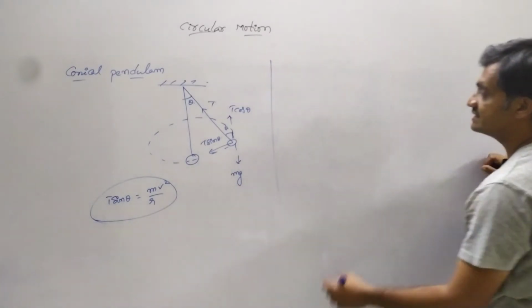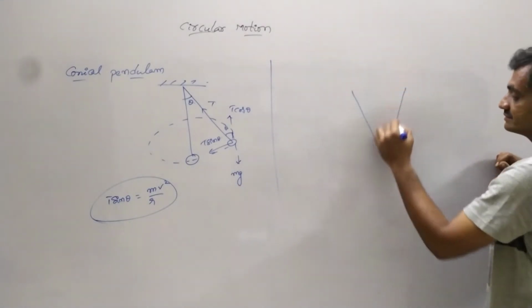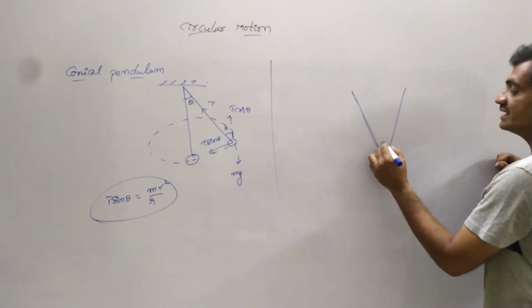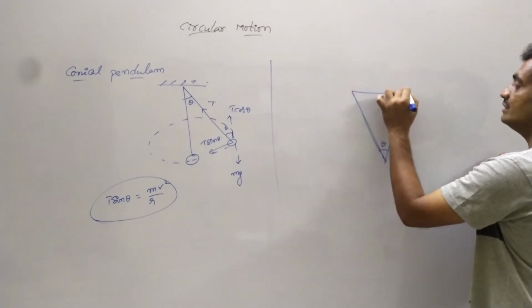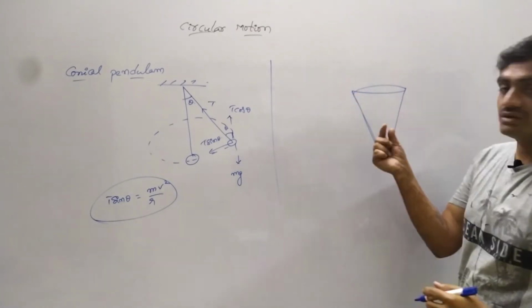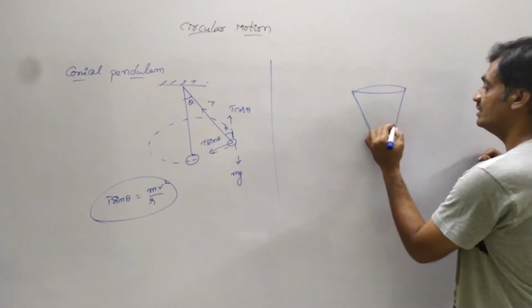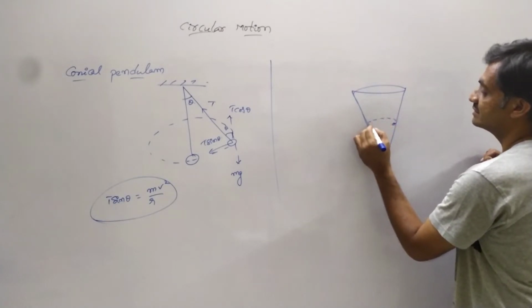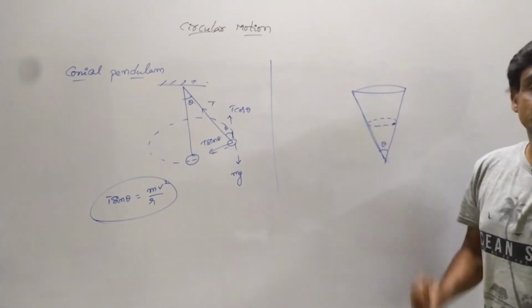Whereas let us consider a cone which makes an angle of theta. Now let us consider a glass ball moving in the cone at this position.